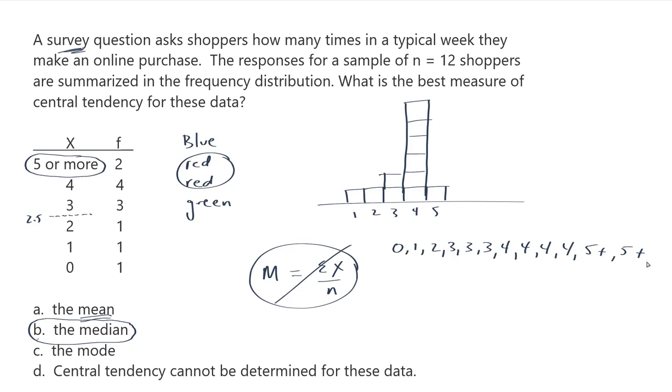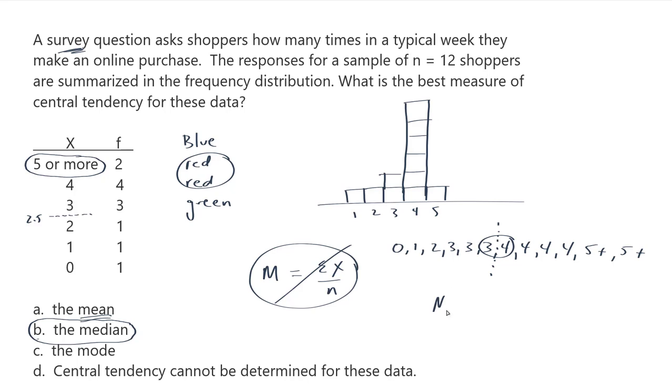So now how many values do I have in total? That'll help me find the middle. So 1, 2, 3, 4, 5, 6, 7, 8, 9, 10, 11, 12. So the median is going to occur halfway through there, so after the 6th. 1, 2, 3, 4, 5, 6. My median sits right between 3 and 4.